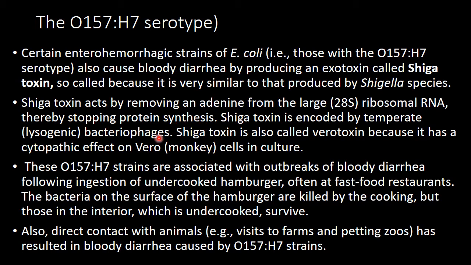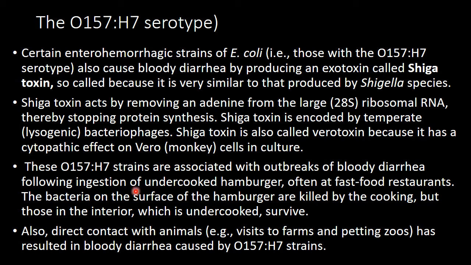The Shiga toxin produced by the O157:H7 serotype, the genes are present on a bacteriophage. When the bacteriophage virus attacks or infects the bacteria, it introduces this gene. Shiga toxin is also called verotoxin because it has a cytopathic effect on Vero monkey cells in culture. These O157:H7 strains are associated with outbreaks of bloody diarrhea following ingestion of undercooked hamburger, often at fast food restaurants.